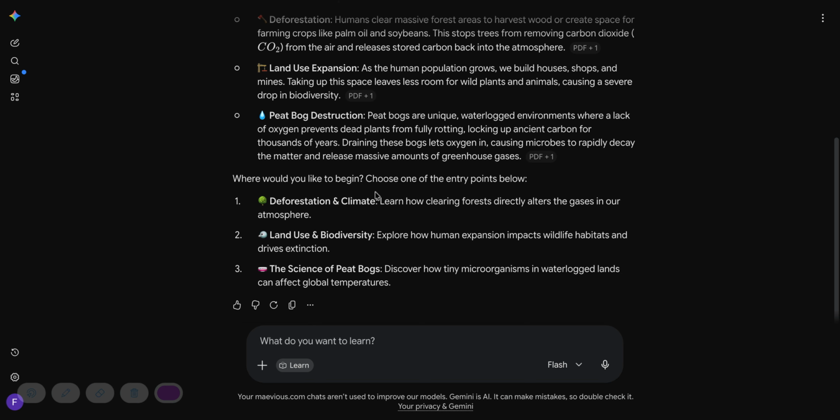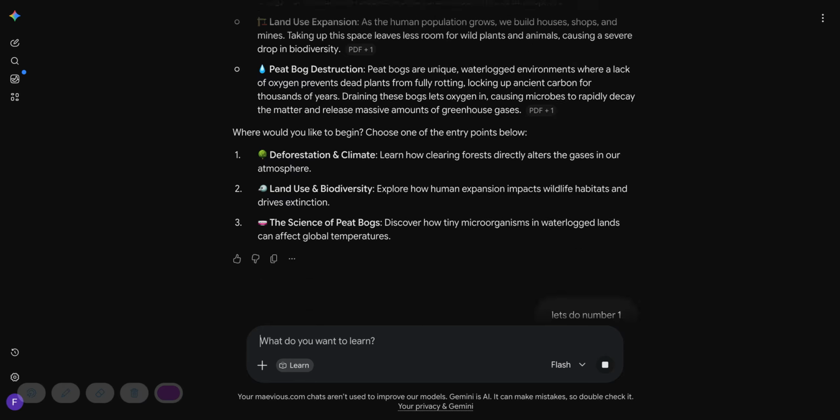Where would you like to begin? Choose one of the entry points below: deforestation and climate, land use and biodiversity, the science of peat bogs. These are three things you're supposed to know. So I'm going to say deforestation and climate. I'll just say, let's do number one.